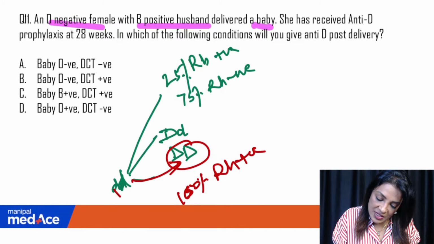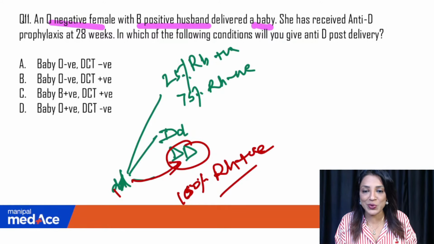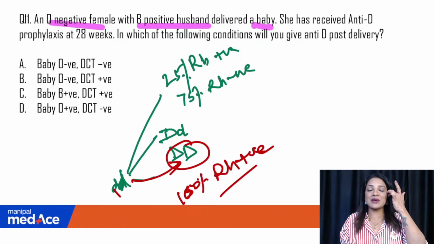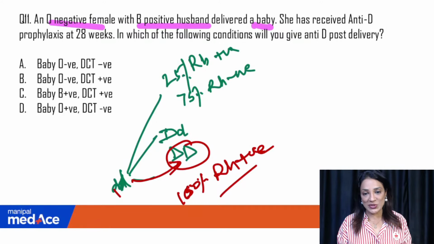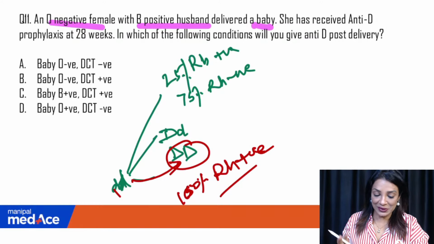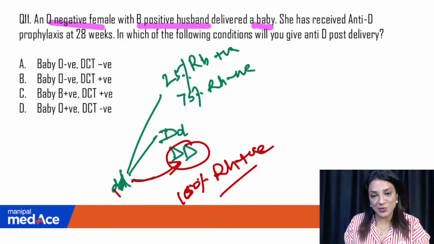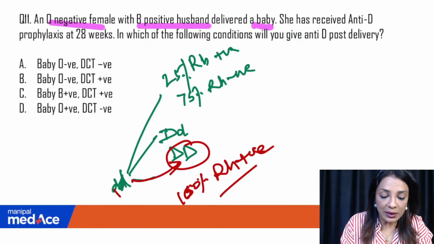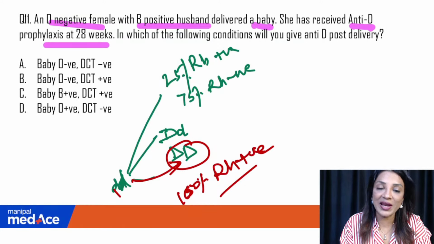Okay, just something that came across my mind, nothing related to this question, just wanted to tell you how we actually sometimes check heterozygosity and homozygosity when we don't know exactly what's happening. And they may ask you an INICET level question about what is the possibility of this baby being Rh positive or Rh negative. Now this patient has received anti-D prophylaxis at 28 weeks.